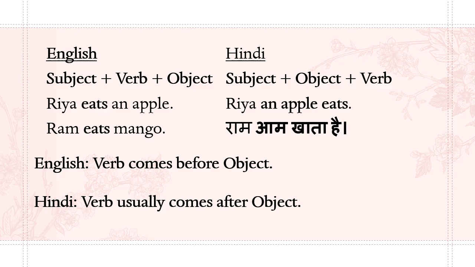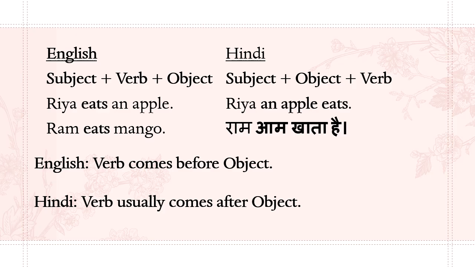So now you know what is subject, verb, object in Hindi, right? Subject is karta, object is karm, and verb is kriya. So how do you frame a sentence in English? First subject, verb, object. But in Hindi, it is subject, object, verb. So that is the thing you have to keep in mind. That is the reason I have explained what is subject called in Hindi, object called in Hindi, the word verb called in Hindi. Let us take an example.